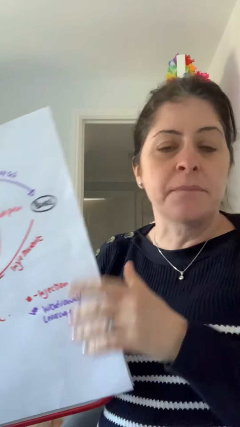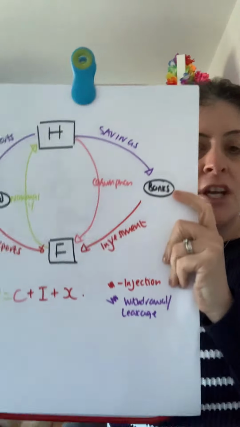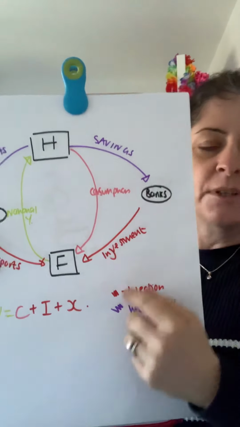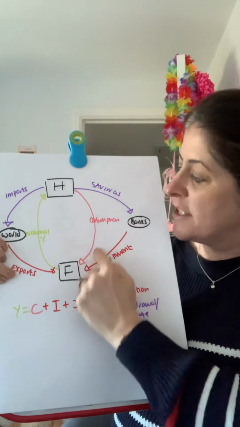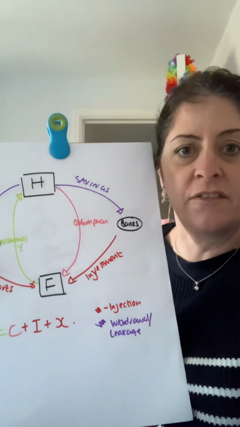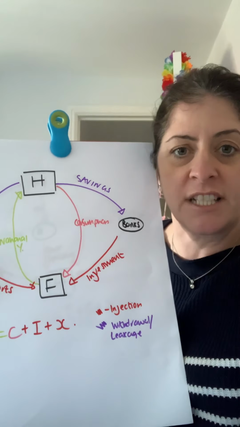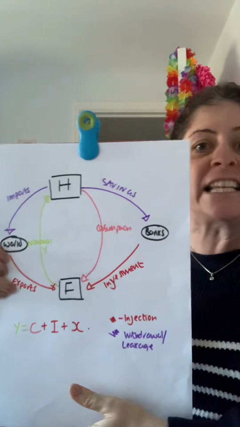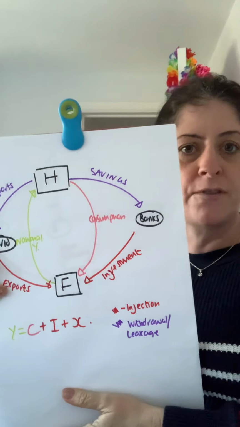Hi guys, very quick video just going through the second part of circular flow of income. So already in this diagram we have looked at the idea of consumption, we've looked at the idea of national income, and we've looked at the interdependent relationship between households and firms.